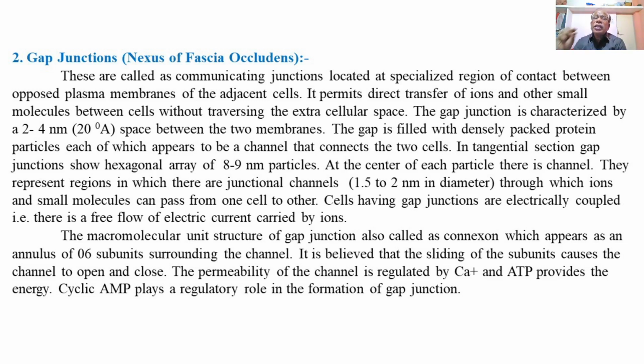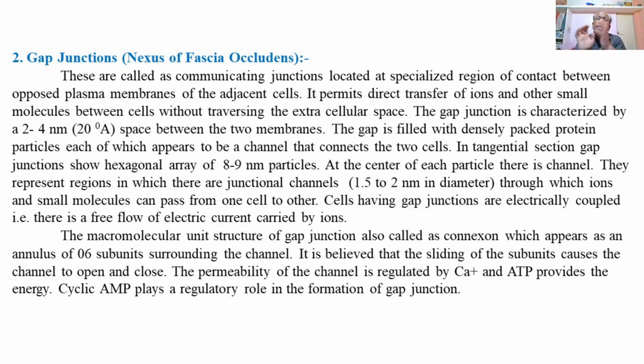Each of these channels has a diameter of 1.5 to 2 nanometers, and there are several such channels formed together due to the densely packed protein particles.